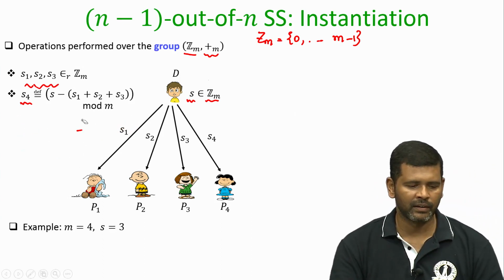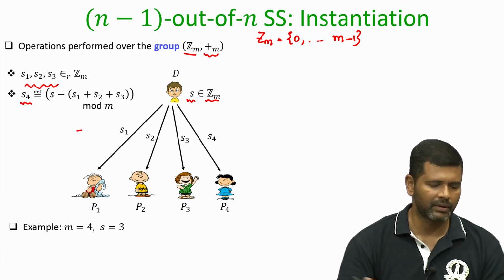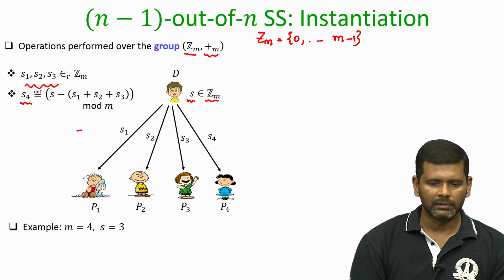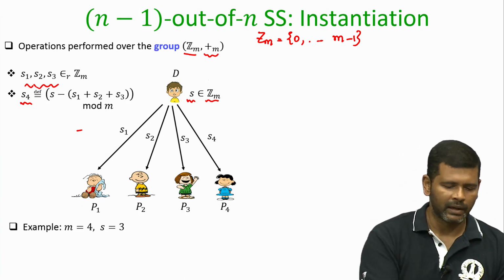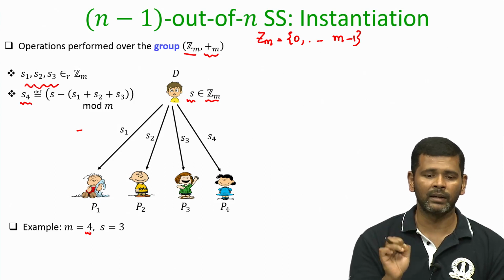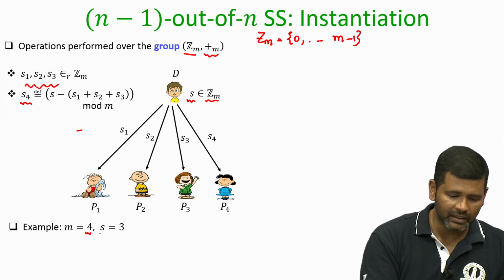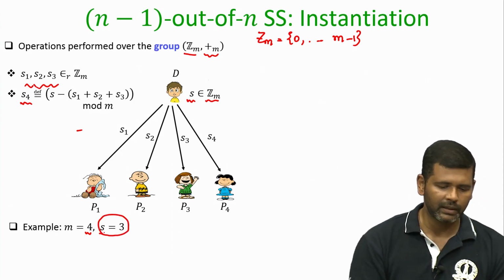So, again, let us take an example and try to analyze whether the privacy property is achieved. Imagine that the parties agree upon the modulus being m equal to 4. Remember, the value of the modulus, underlying group operations, all these details are publicly known, and say the dealer's secret is S equal to 3.